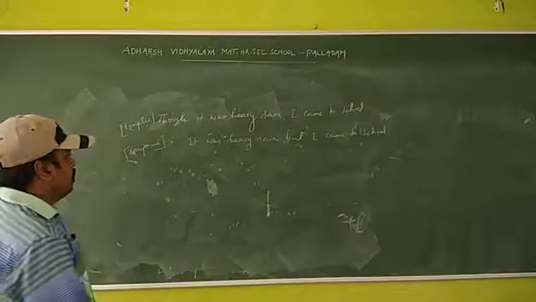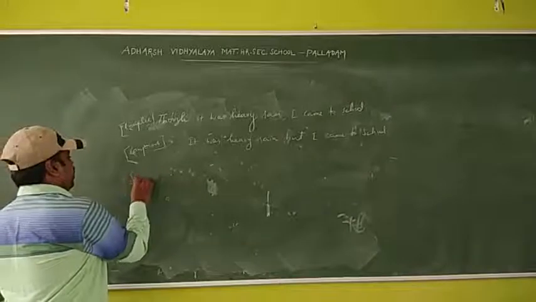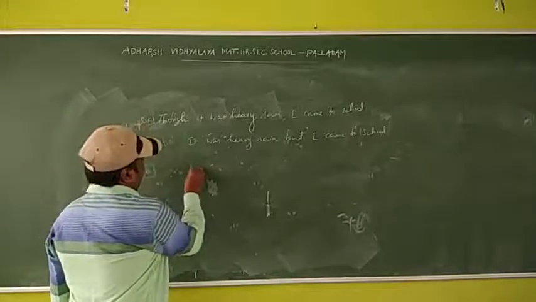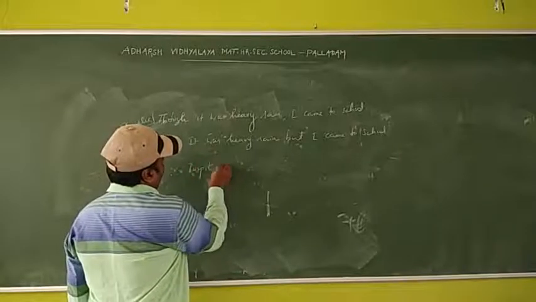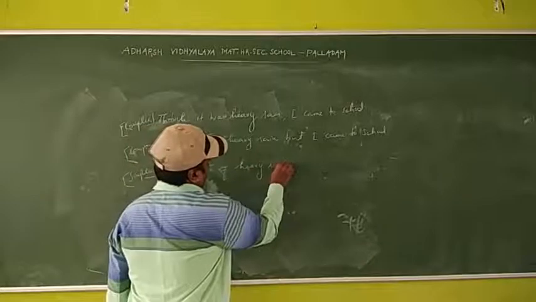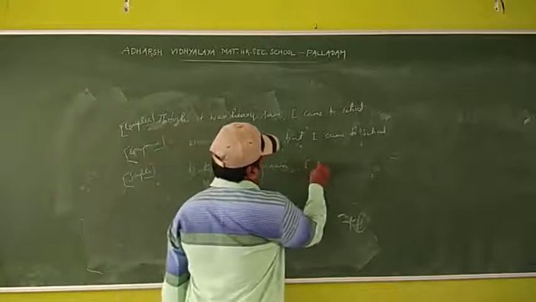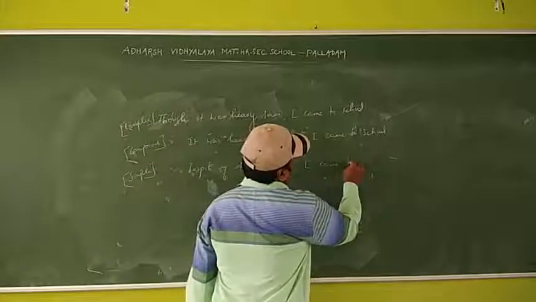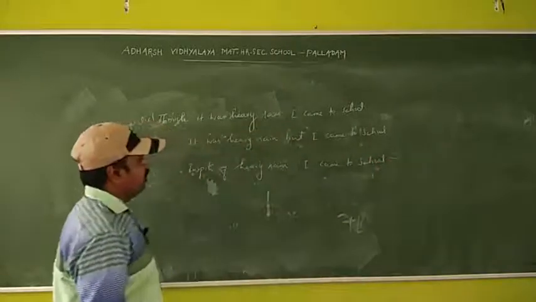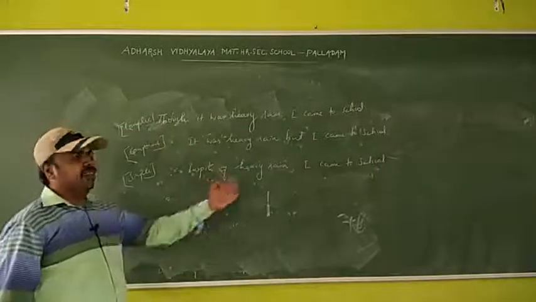Okay, when you change into simple: in spite of heavy rain, I came to school. Okay, in spite of heavy rain only.